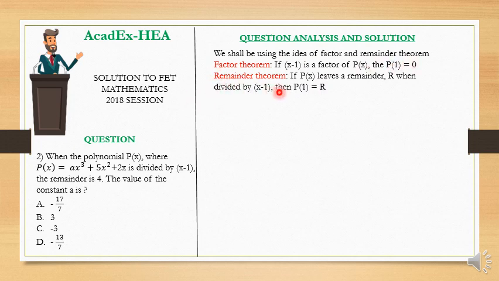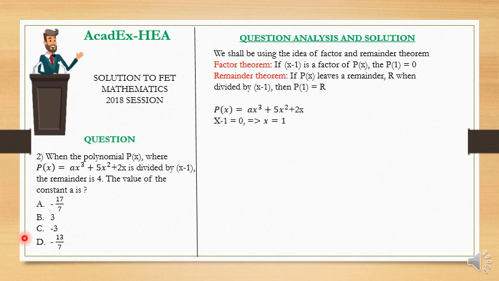Meanwhile, the remainder theorem is p of 1 equal to r. So if this is a factor, 1 is a root, and p of 1 is equal to 0. But if this is not a factor, then p of 1 will give us what? The remainder, r.